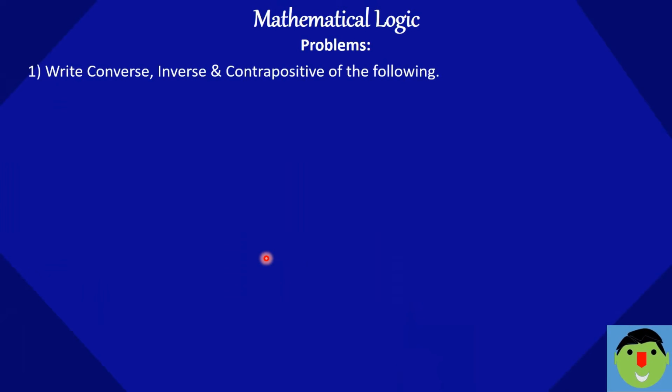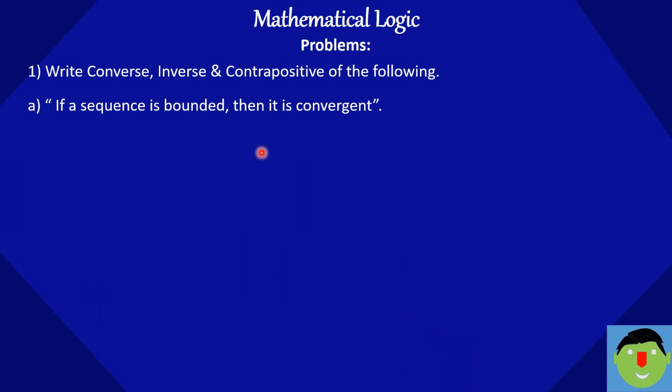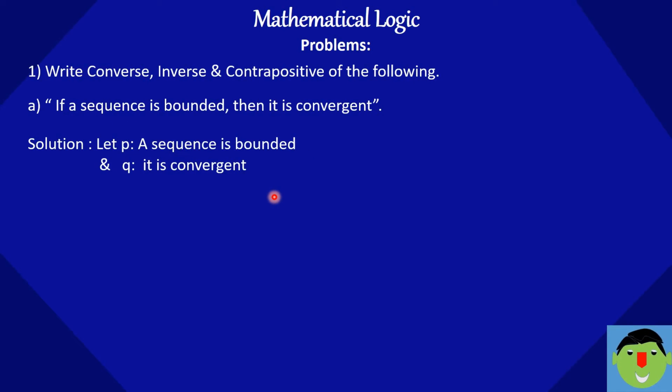Write the converse, inverse and contrapositive of the following. This is a compound statement, and the connective is if and then. If a sequence is bounded, then it is convergent. You can see here there are two statements combined by the connective if and then. Let P be the statement a sequence is bounded, and Q the statement it is convergent. They are combined by the if and then connective, so it will be P implication Q.